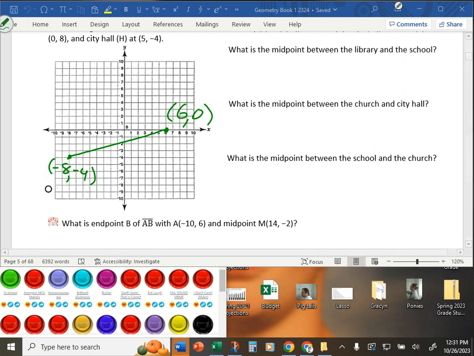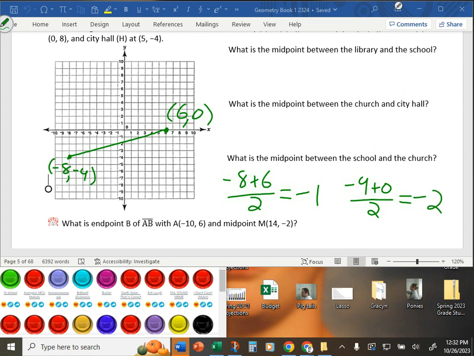Taking the x coordinates, -8 and 6. -8 plus 6 is -2, divided by 2 is -1, right? Then -4 plus 0 is -4, divided by 2 is -2. So if I now go to -1, -2, this looks a lot better. That looks to be exactly in the center of that segment, which I think it is.